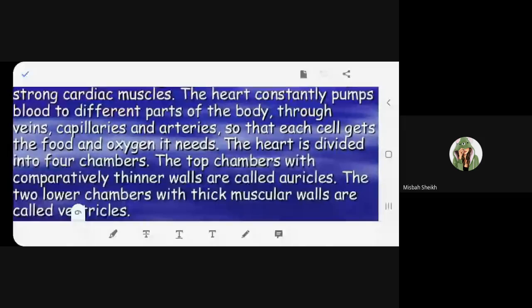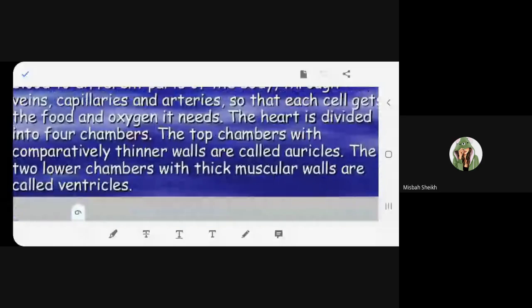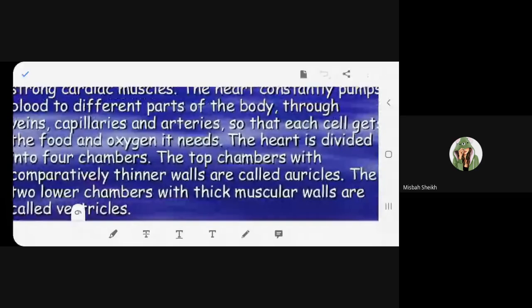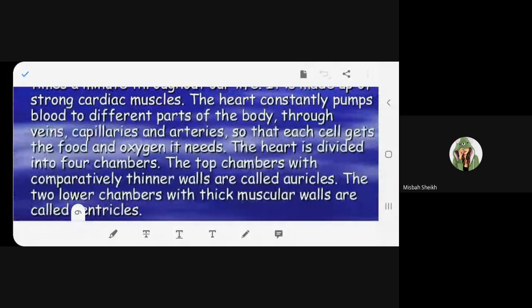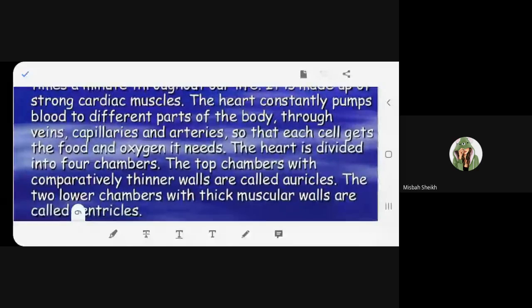Next. The heart is divided into four chambers. The top chambers with comparatively thinner walls are called auricles. So the top chambers with thin walls are called auricles.